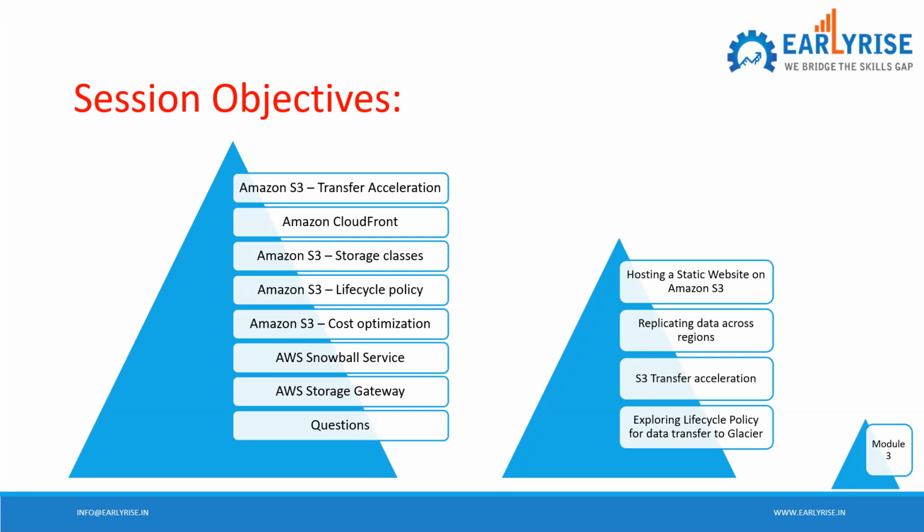We'll host our own static website on S3. We'll try to replicate data across regions, cross-region replication, and we can also take a look at an overview of S3 transfer acceleration. Then we'll explore the lifecycle policy in the AWS services console, try to find out where all these options are, and check whatever is possible. Fine, so let's begin.